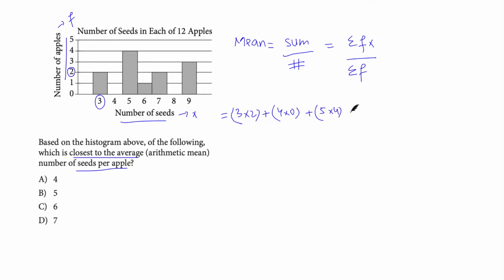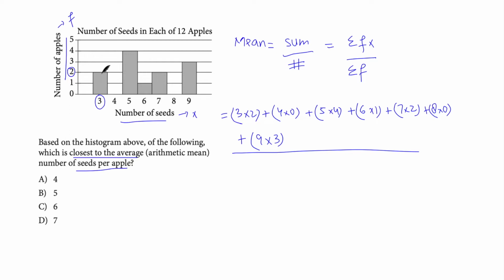You write all the values like this. We've got 6 times 1 plus 7 times 2 plus 8 times 0 plus we have got 9 times 3. So this is our sum divided by the total frequency, which is this, the y-axis.